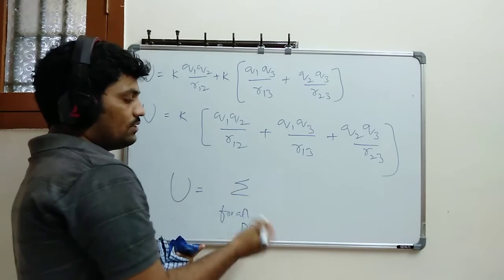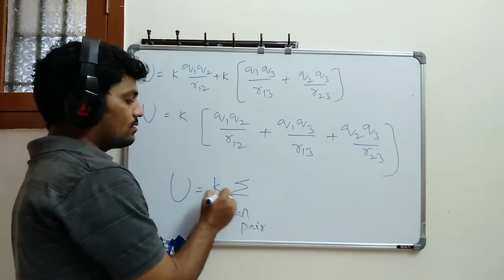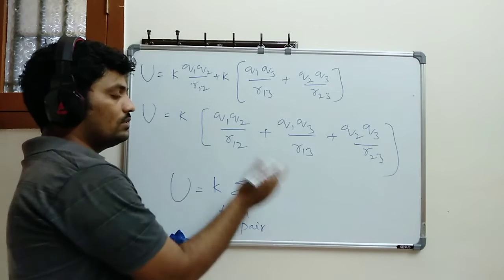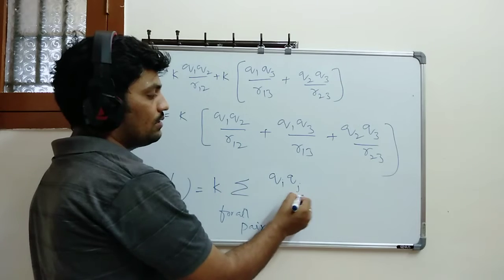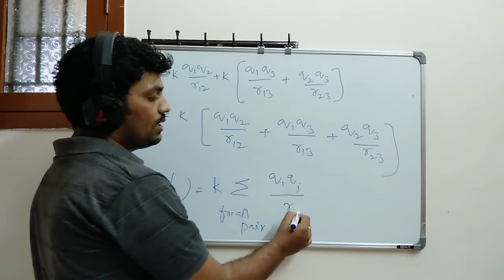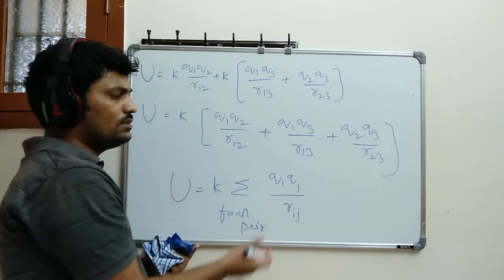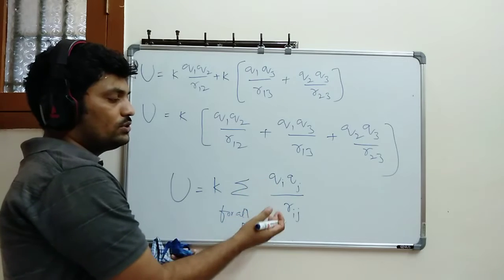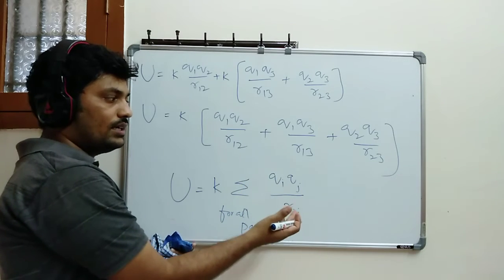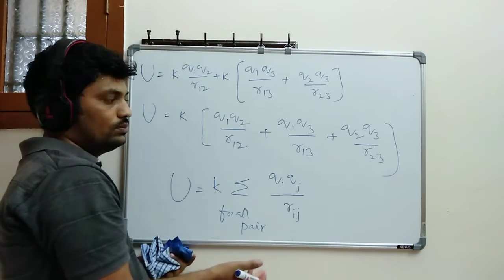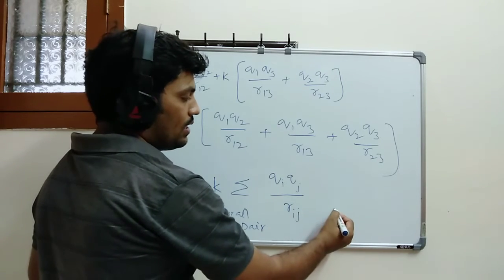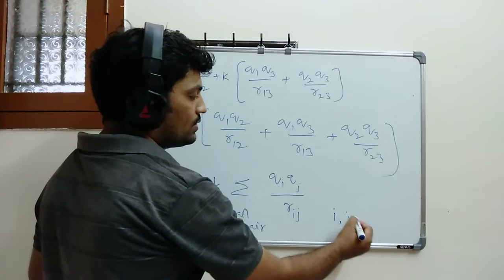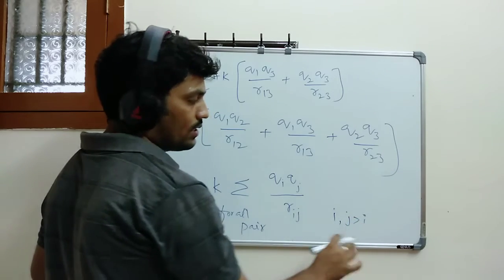So summation over all charges, where k is common, I am writing k common, you can write qi qj divided by rij. So if you are substituting i is equal to 1, j is equal to 2, here you should always remember one simple thing: j must be greater than i.